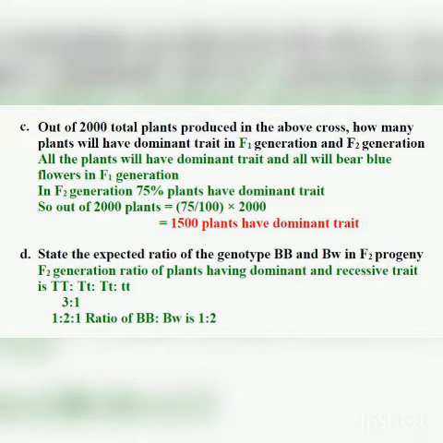Now if you take the case of this cross, then here 1 plant will be BB, both the dominant traits. 2 plants will be B small w and 1 plant will be ww. So they are asking the ratio of BB and Bw. So that is 1:2. I hope it is clear to everyone.